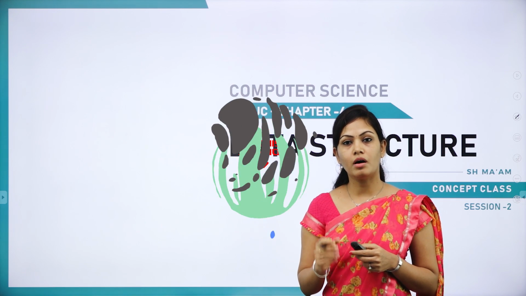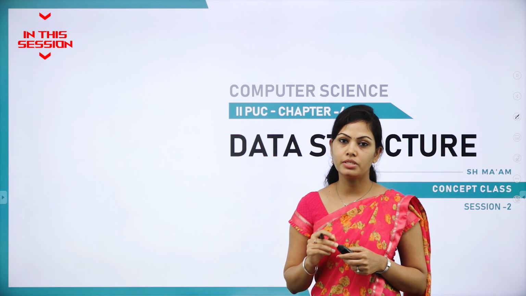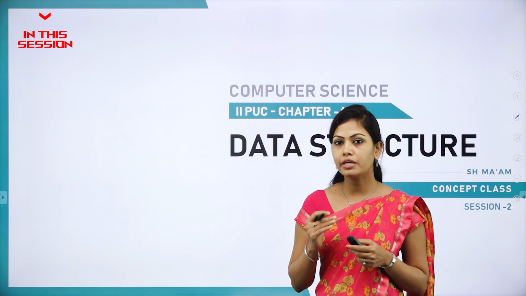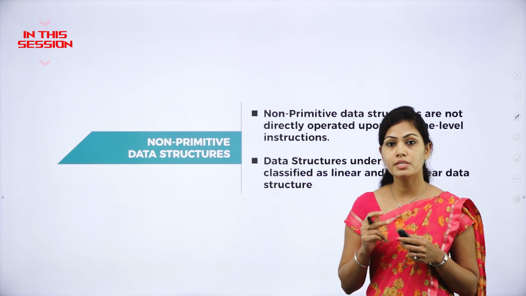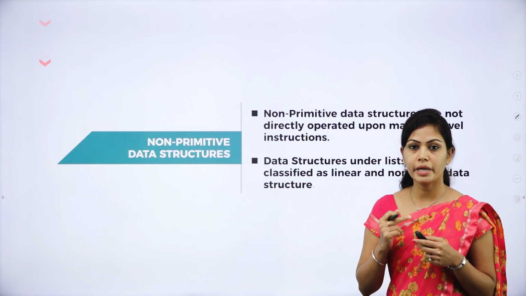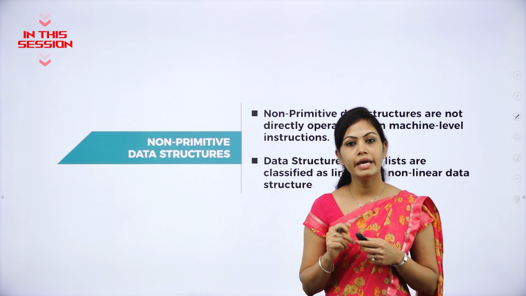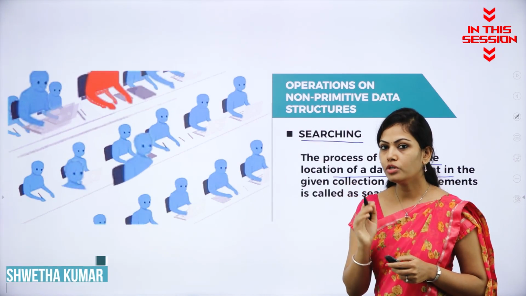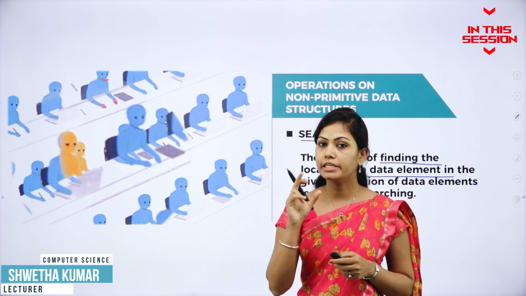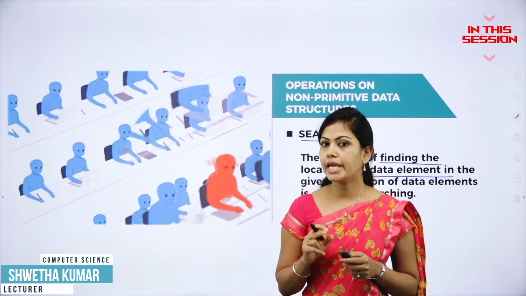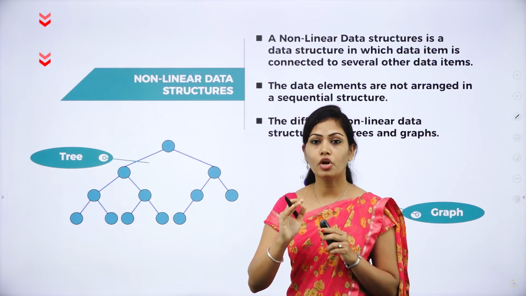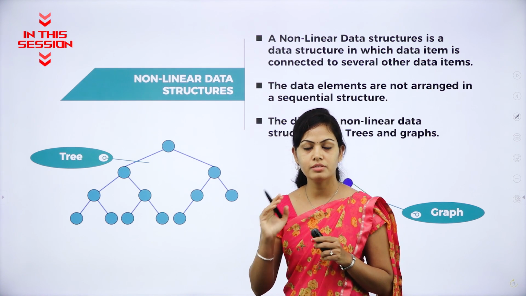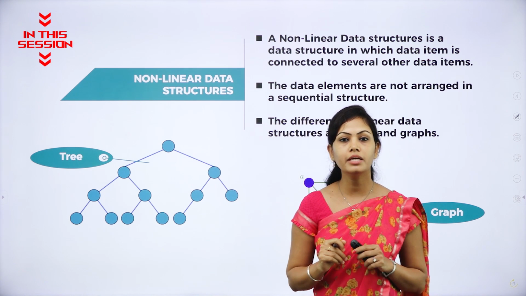Primitive data structures are called basic structures. They are directly operated upon by machine level instructions. Non-primitive data structures are not directly operated upon by machine level instructions. Suppose you want to search a particular data in the given list of elements. In that case, we can go for searching operations. The elements are not arranged in a sequential order, so we can call it a non-linear data structure.